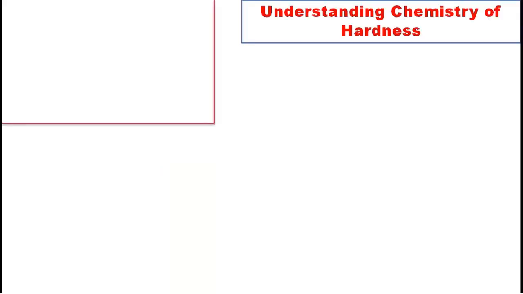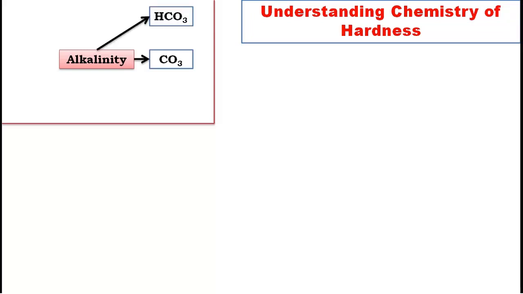Here is the understanding chemistry of hardness. To understand chemistry of hardness, here two terms we always discuss. One is alkalinity and the second one is hardness. First we'll see what is alkalinity. Alkalinity chemistry says this is a compound with bicarbonate, carbonate and hydroxide. Bicarbonate is HCO3, carbonate CO3 and hydroxide OH.